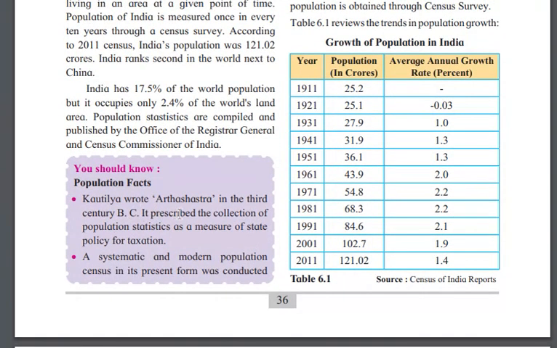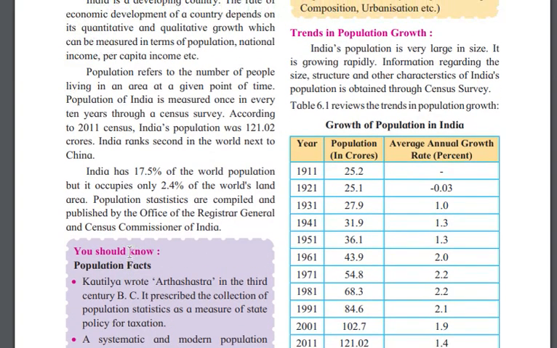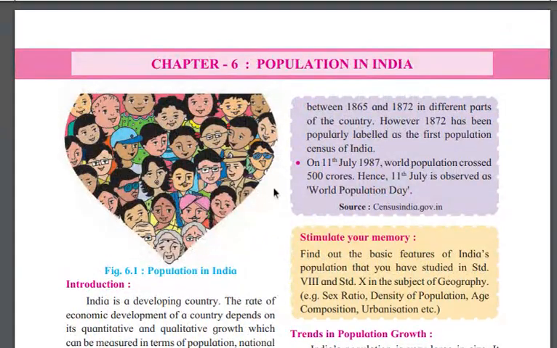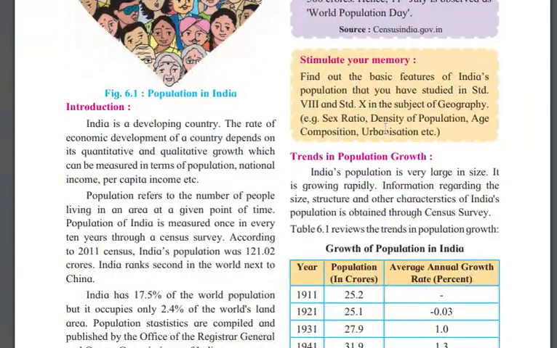So here the population facts are given. Kautilya, whom you learned about in the first chapter, in the 3rd century before Common Era, which means 300 before Common Era, prescribed the collection of population statistics as a major state policy for taxation. So Kautilya also studied the population for tax at that time. Okay, you can read it.